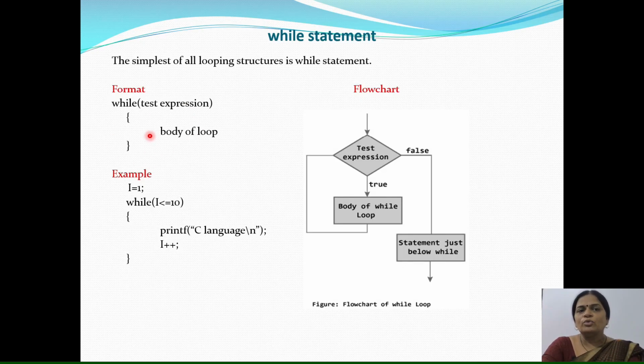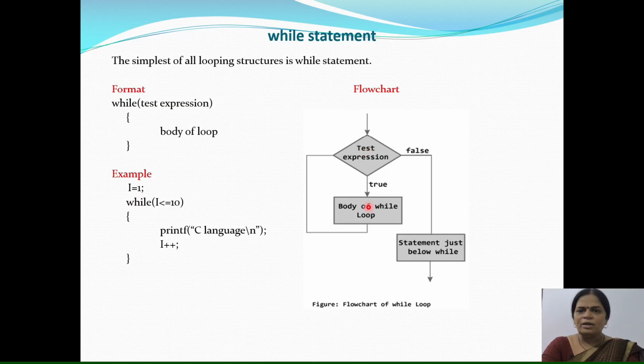So let us see the flowchart for the while statement now. Actually a flowchart always shows the flow of the program. यानी ये while statement कैसे execute होता है उसका flow बताता है ये flowchart. So this test expression will firstly be evaluated. If it is true, then the body of the while loop will be executed. Again control will go to the test expression. फिर से test expression पे जाएगा.